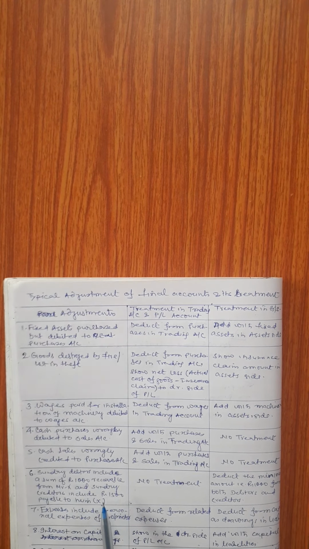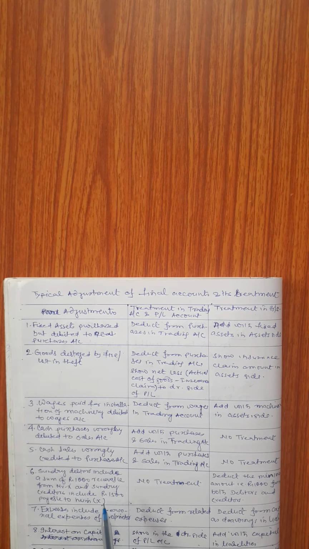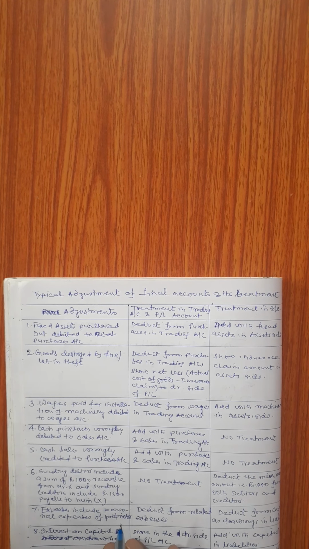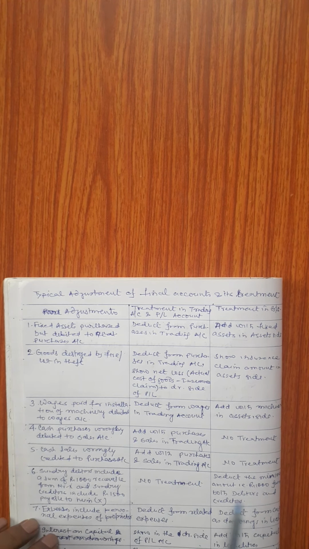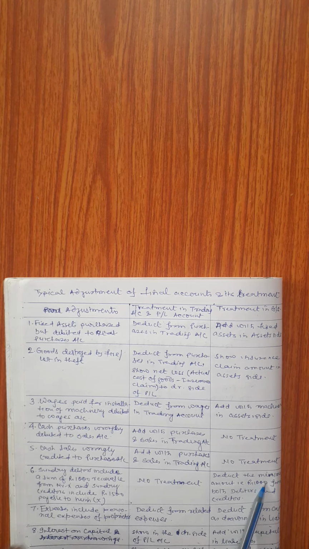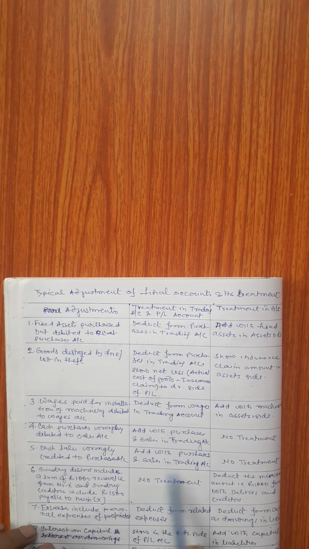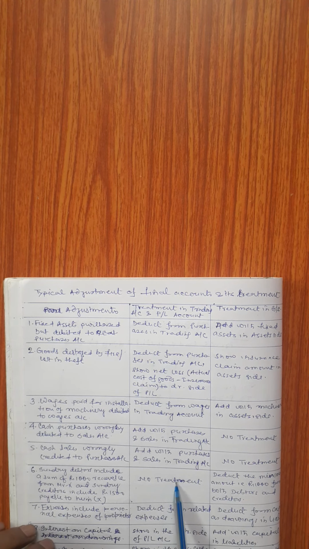This type of adjustment is known as mutual adjustment or mutual debts. If the same person is my debtor as well as my creditor, then we have to take the minimum amount of the two and deduct this from both debtors and creditors in the balance sheet. There will be no treatment in either trading account or profit and loss account.